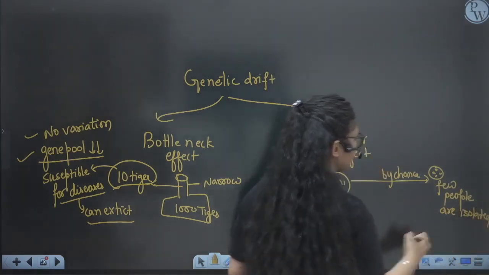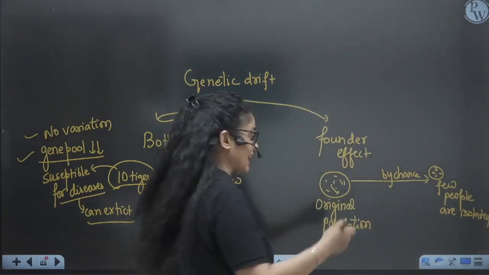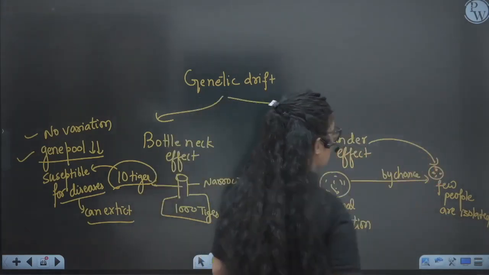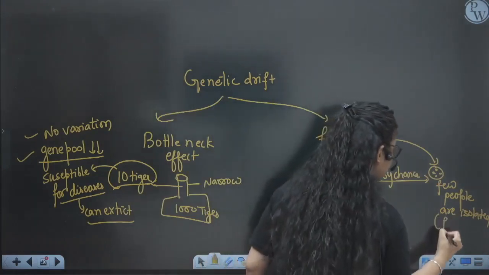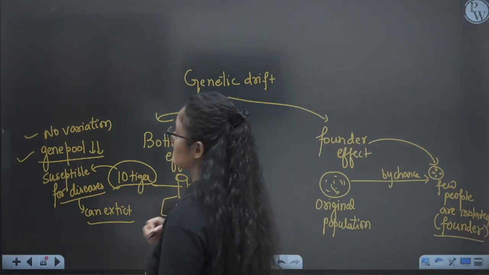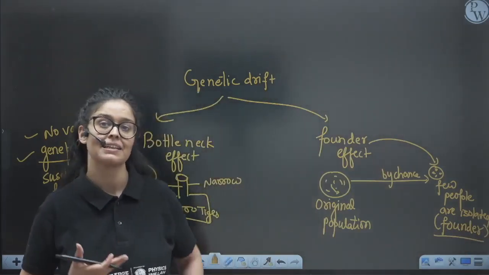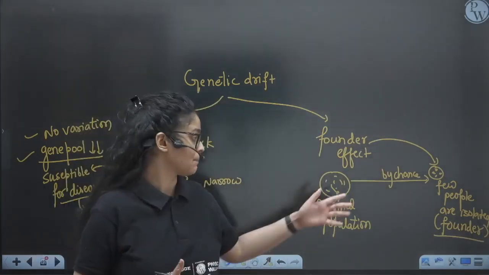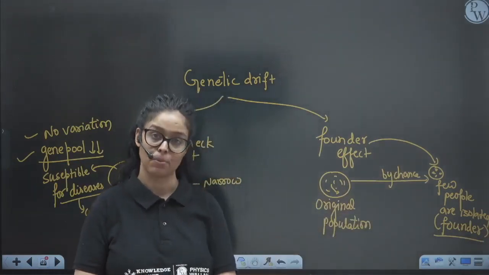They will start their own journey, their own life. They will be the founders of this population. These isolated people from the original population started reproducing their own type of people. So they are the founders of this population.